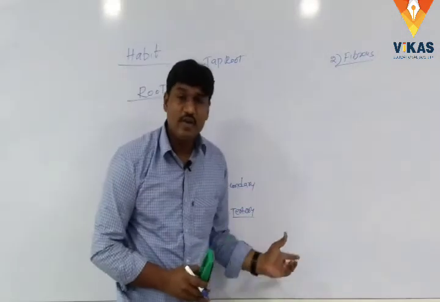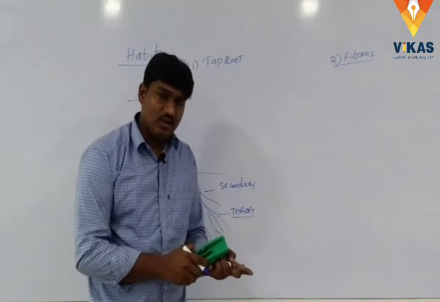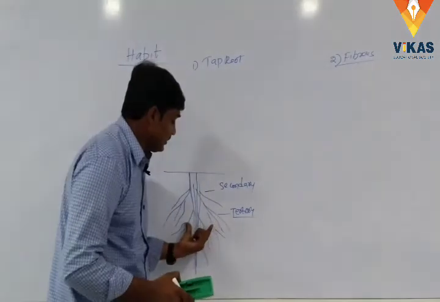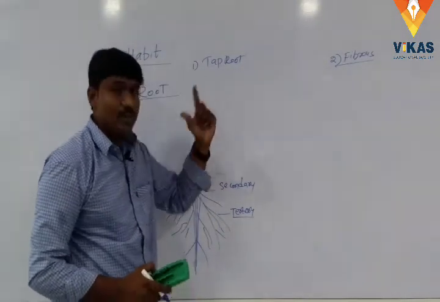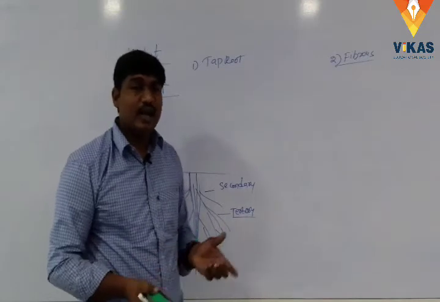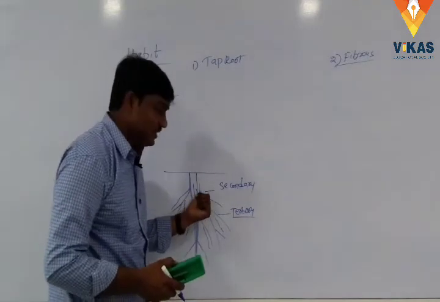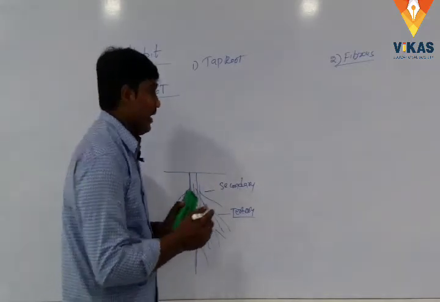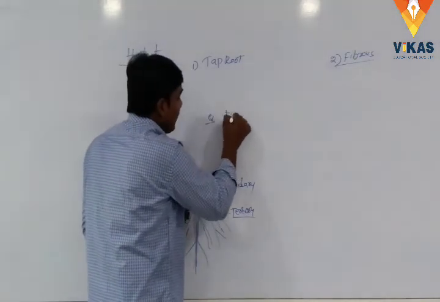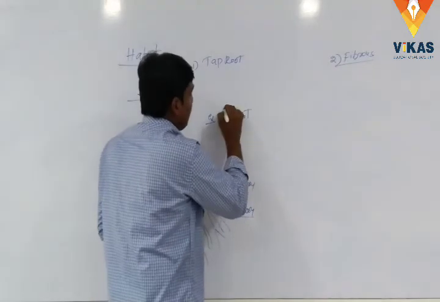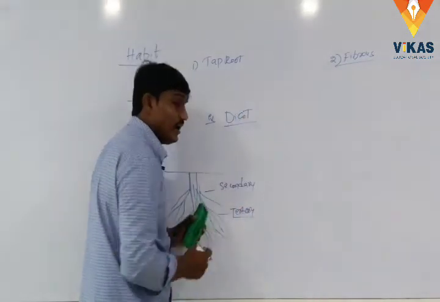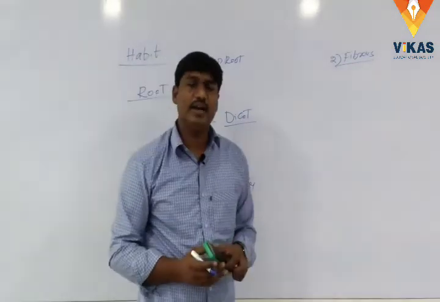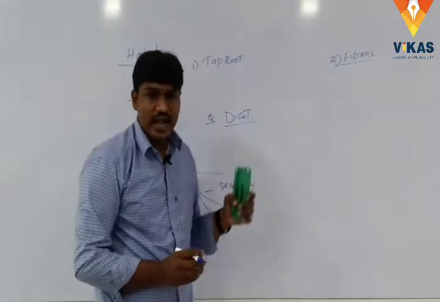The combination of primary root, secondary roots and tertiary roots is called the taproot system. Example: dicot plants. All dicotyledonous plants contain the taproot system.